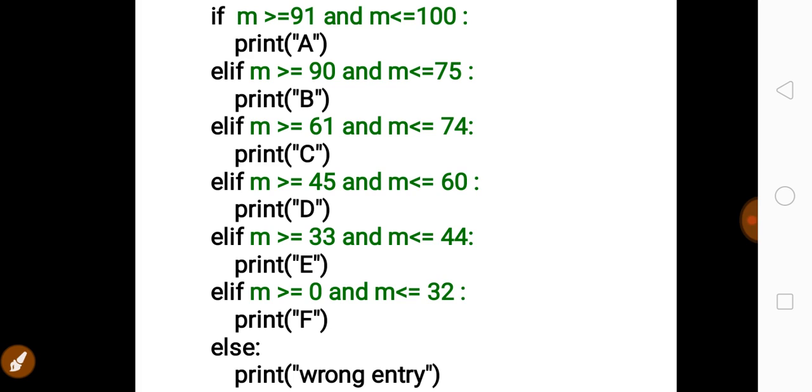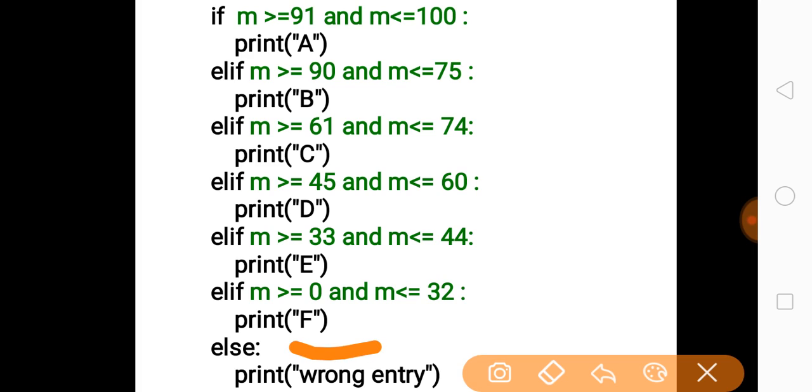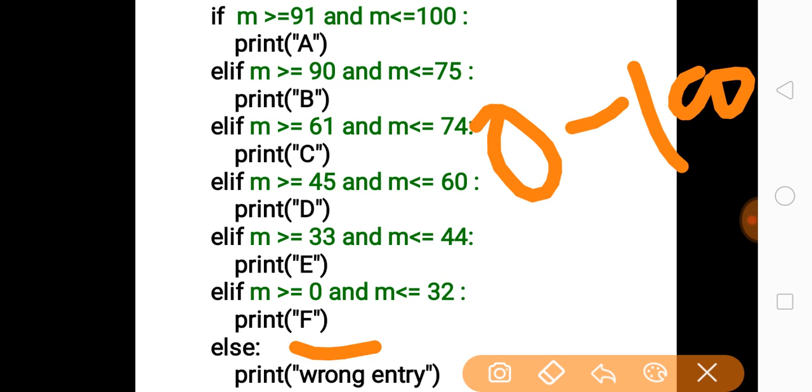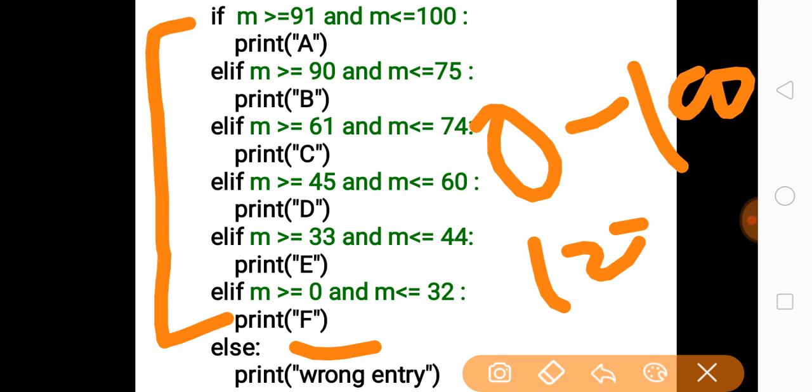So to handle these wrong values, I have constructed the else condition, and this will only run when the marks entered in the variable m are not 0 to 100. Suppose you have given 120, so all these conditions will be false and the else statement will run its block, and over here we report that a wrong entry was given. I hope you got it.